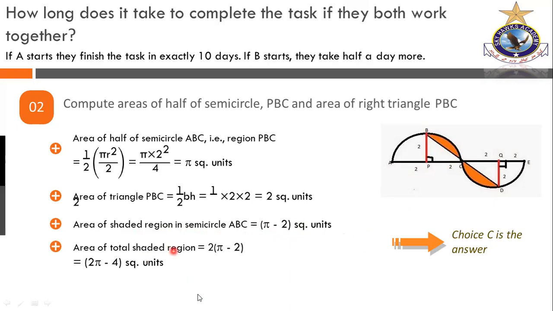Okay, area of the total shaded area. We are multiplying with 2. Why? It's a very simple why. Because there are two of the same exact thing. The same thing is happening below the line. So we have nothing to do with this. No need to repeat the story right from the beginning. So this is just the same thing.